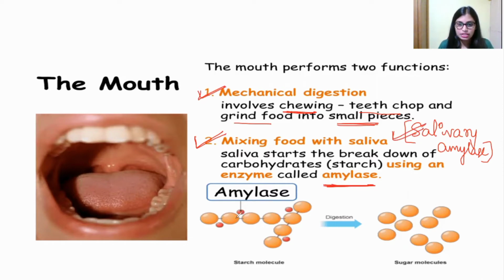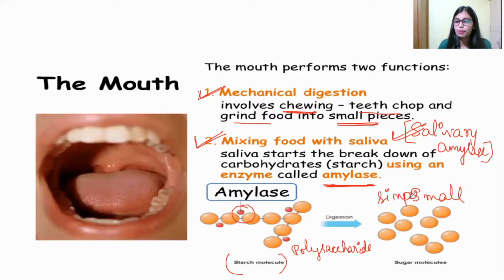Here, this is a starch molecule. Starch is a polysaccharide, and a polysaccharide is not easily digestible, so it has to be converted into simple monosaccharides. How does it happen? This red color is amylase. The amylase attaches to the polysaccharide, and after digestion it converts it into small sugar molecules, very simple molecules. This is the simple digestion that takes place in the mouth.